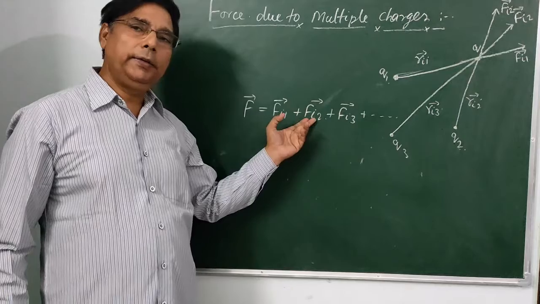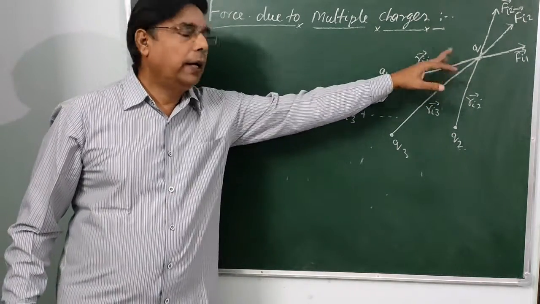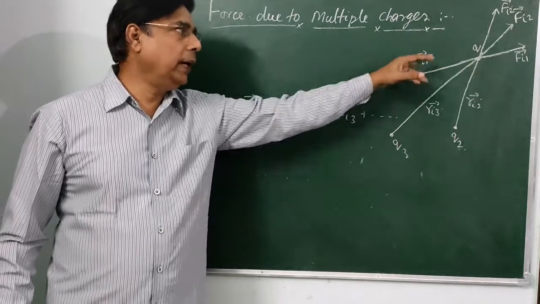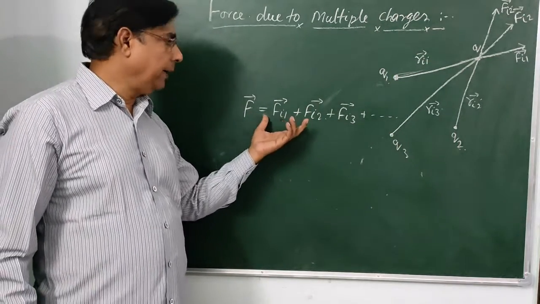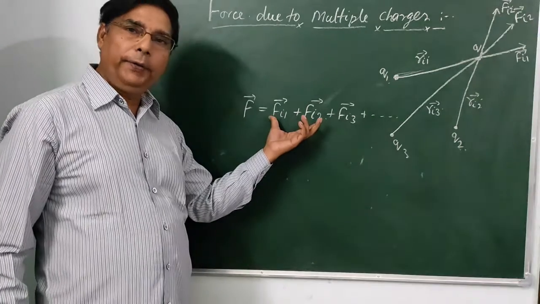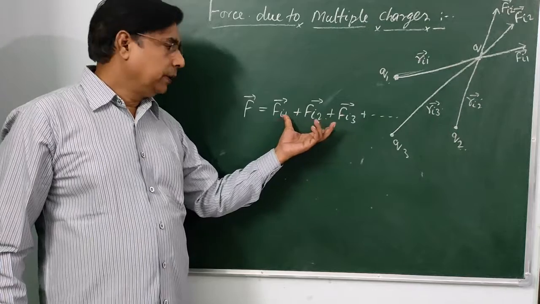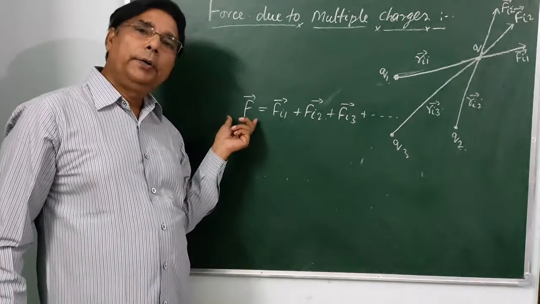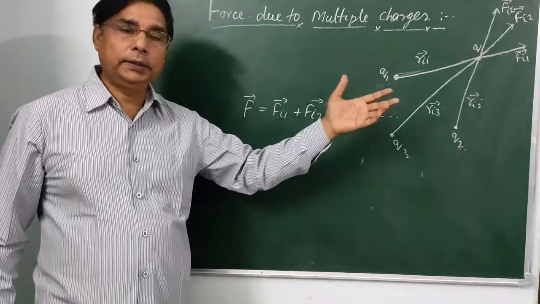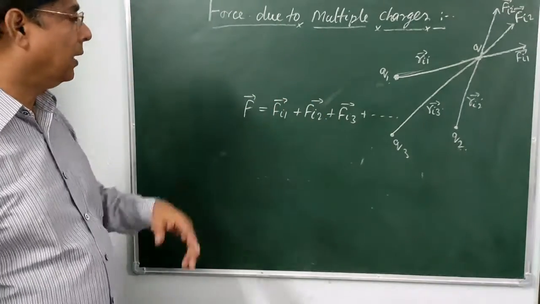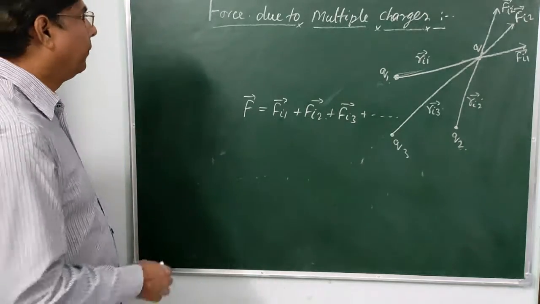This is another individual force acting between these two charges, and this is another acting between this charge q3 and qi. So when we add vectorially the individual forces, it gives the total force acting on the nth charge or the ith charge. Here we have taken the ith charge. This is also known as the principle of superposition.